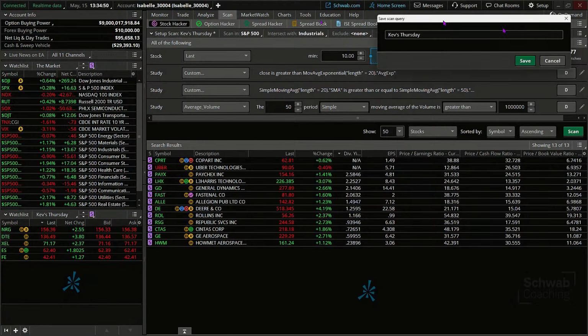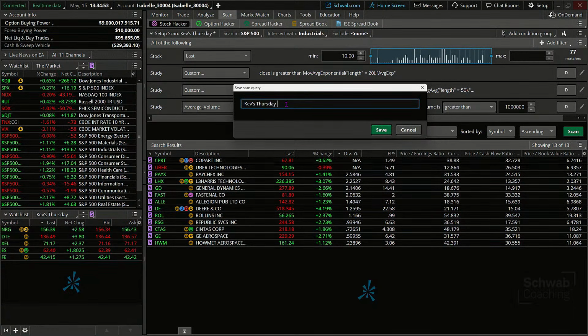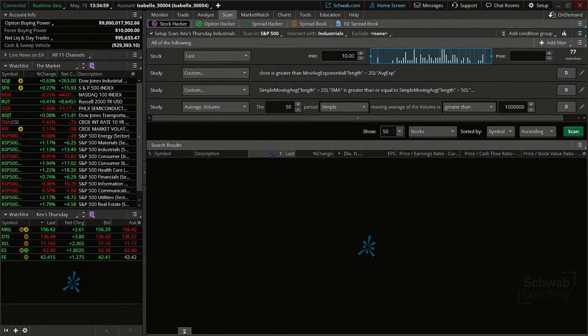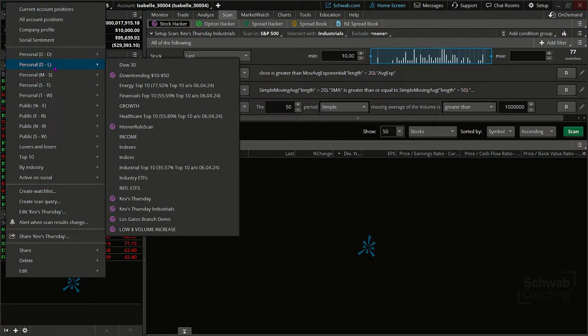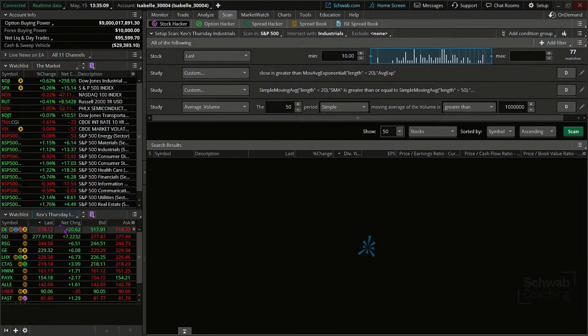Oh, there it is. So here's Kev's Thursday industrials. This way, what's happening, everybody, as soon as I save this, I can rescan if I want, but I don't need to. I'm going back into my personals. And there's Kev's Thursday Industrials. Now that list is refreshing every step of the way. That means I no longer need to use the scan on this.